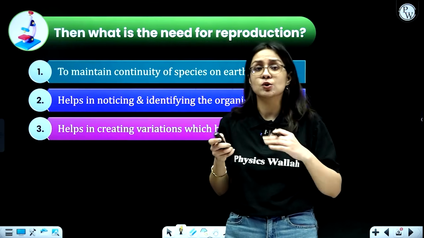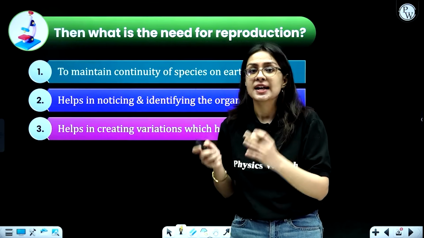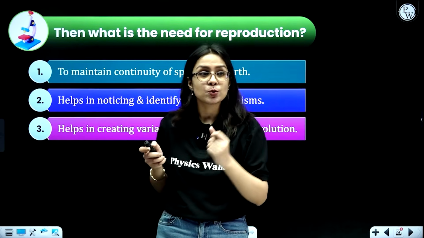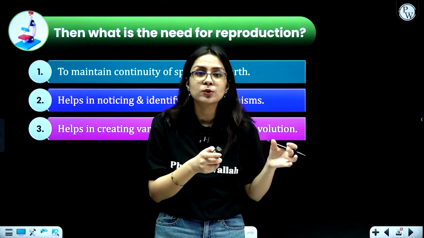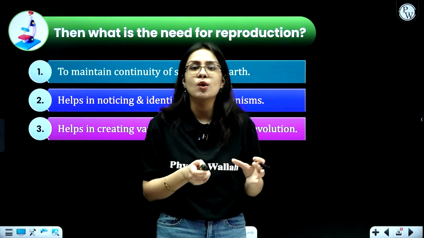It also helps in noticing and identifying organisms. Humans, since they give rise to human babies, we know that they are similar looking organisms. A rose plant will always form a new rose plant and a mango tree will always form a mango tree.